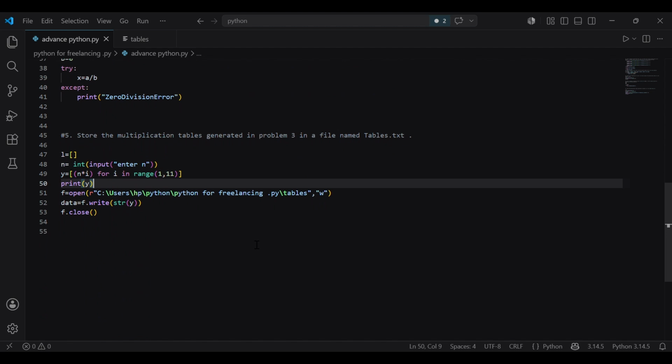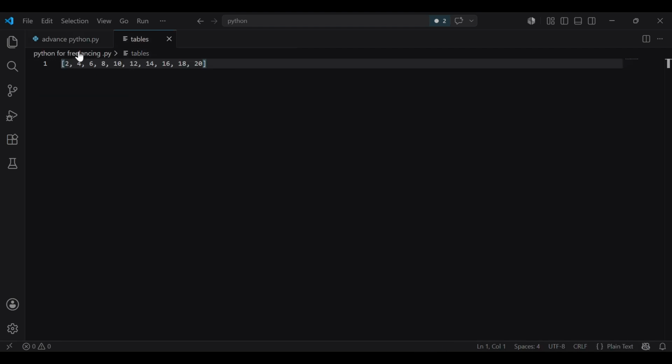To do this, we open that file in write mode, then write the value of y in the form of a string, because it is in the form of a list. So we have to convert it into a string, then write into that file, then f.close. So you can check, the table of 2 is stored.